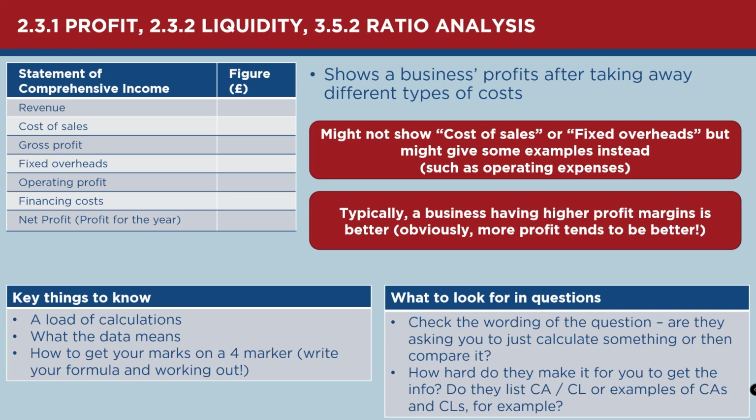So a few things to know here. There's a lot of calculations to know. Make sure you understand how to do each of those calculations, and what each calculation means. Make sure you know how to get your marks on a 4 marker, so writing your formula and showing your working out. And usually they go to 2 decimal places, but just be careful and read the question and see what it's asking for. And if it asks for 2, give it 2. If it asks for 3, give it 3. So check the word in the question.